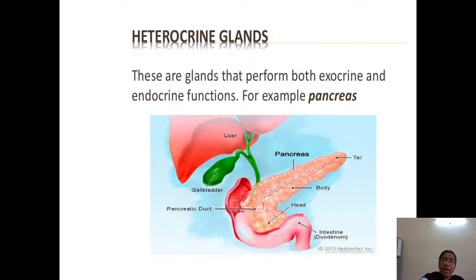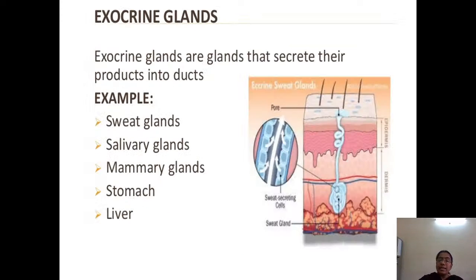First, the exocrine glands are the glands which have ducts, meaning whatever secretion they secrete, they pour into the ducts. In our body, there are many exocrine glands like sweat, salivary and mammary glands, which secrete substances into the duct.